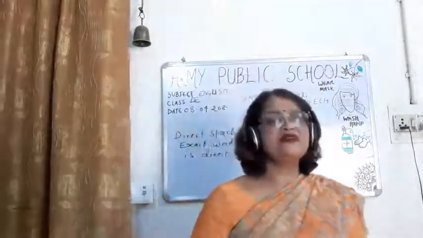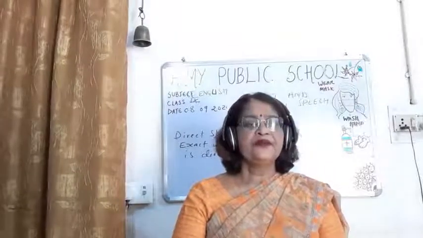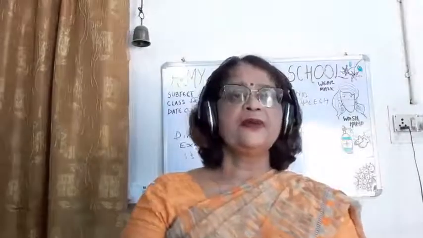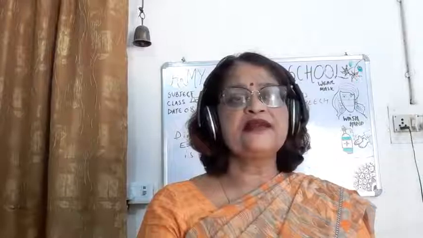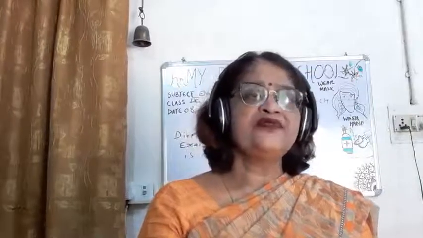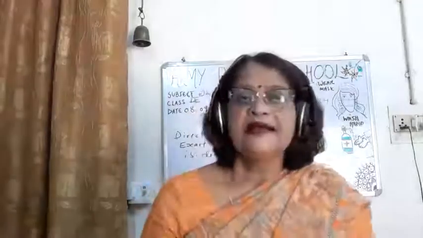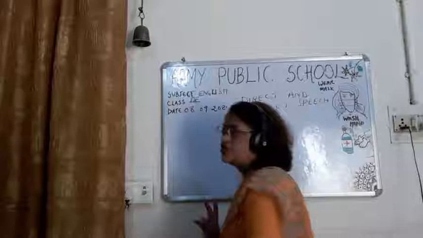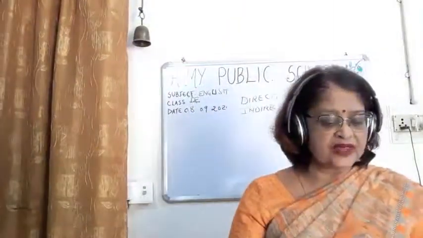Indirect speech is also known as reported speech. So when we change from direct to indirect speech, we have to see the two parts of the direct speech.